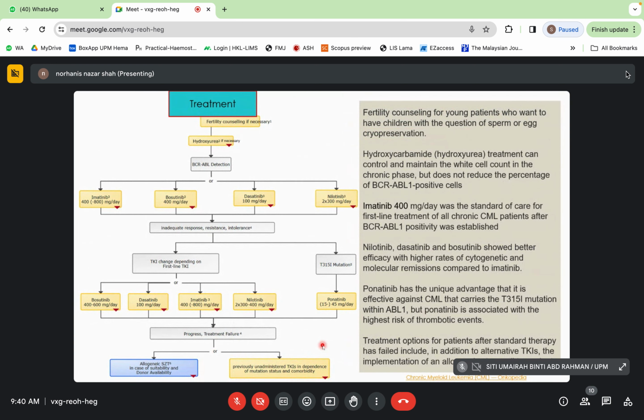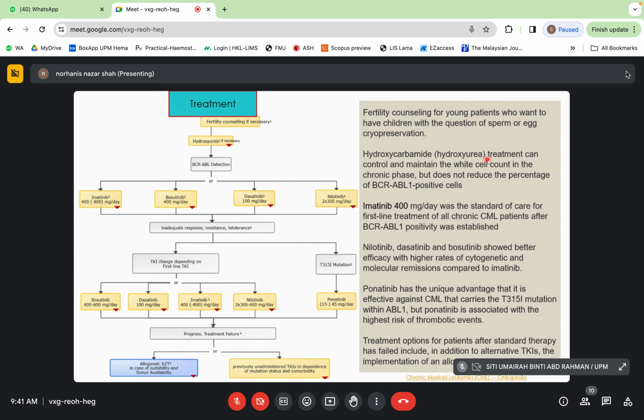So we come for therapy and treatment. I think I akan more specific dekat TKI. So first, fertility counselling if is needed lah for young patient who wants to have children with the question of sperm or egg cryopreservation. So fertility counselling need to be done first lah.